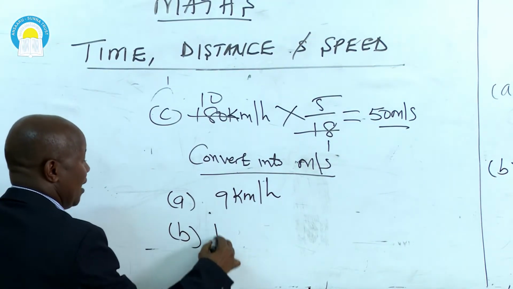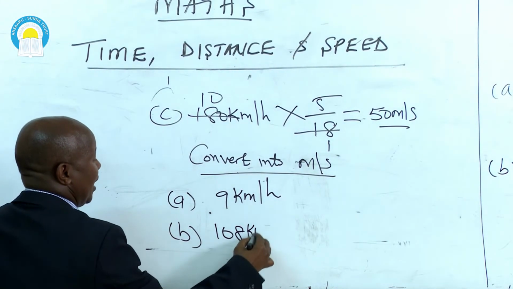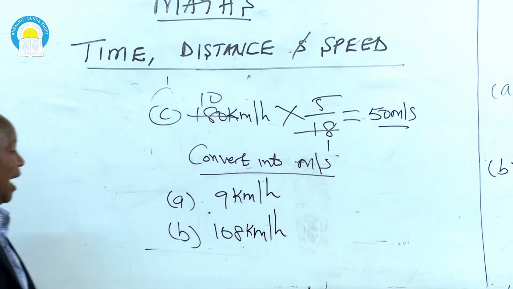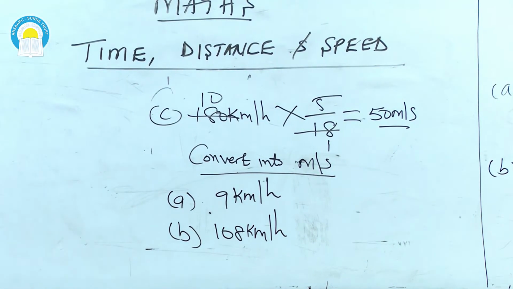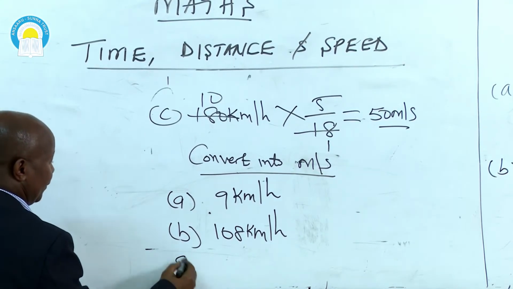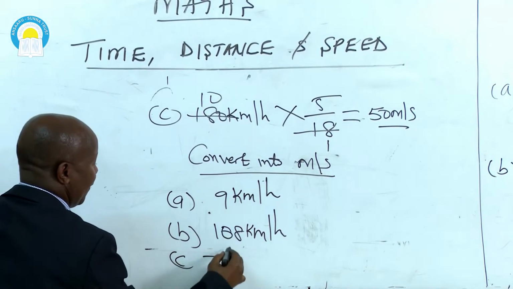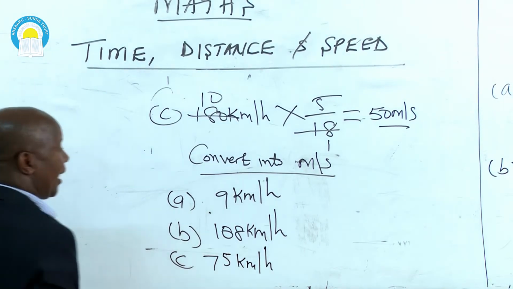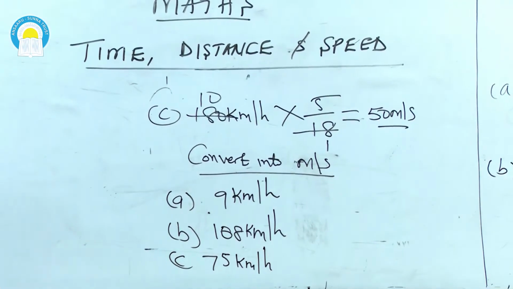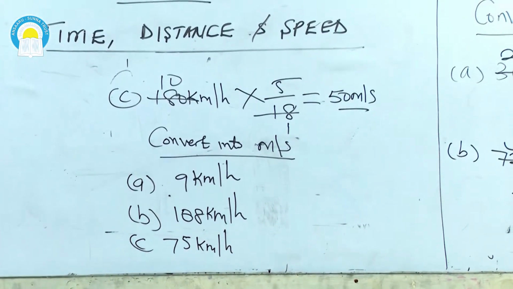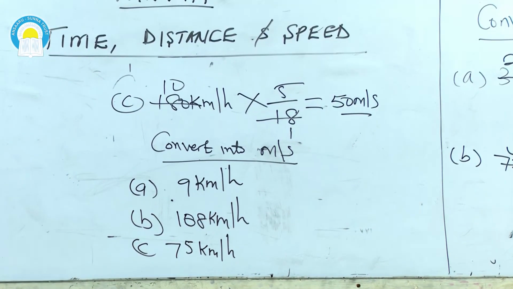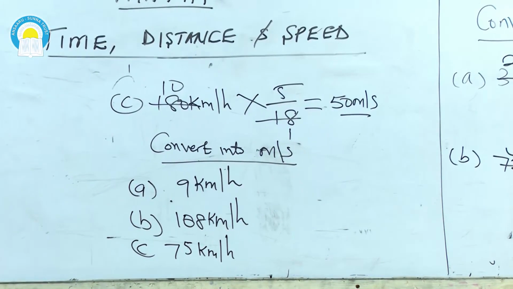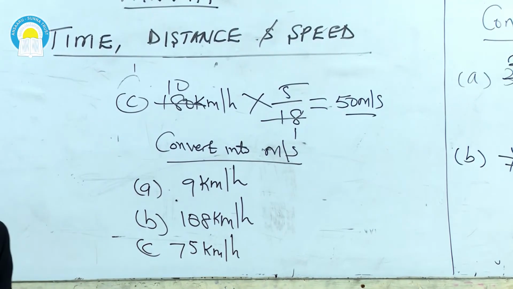B, convert 108 kilometers per hour to meters per second. And the last one, convert 75 kilometers per hour to meters per second. That is your assignment for you to work out wherever you are.